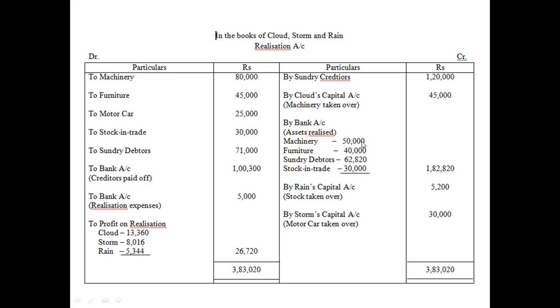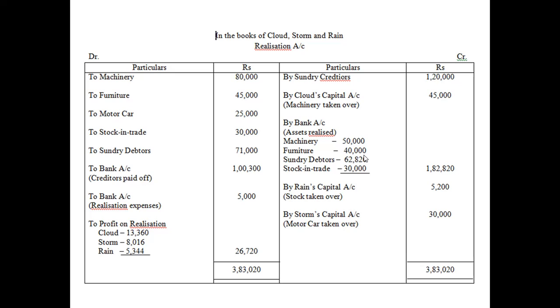Now the second adjustment is furniture realized rupees 40,000. After that, sundry debtors included a bad debt of rupees 1200, and the rest was realized subject to a cash discount of 10%.